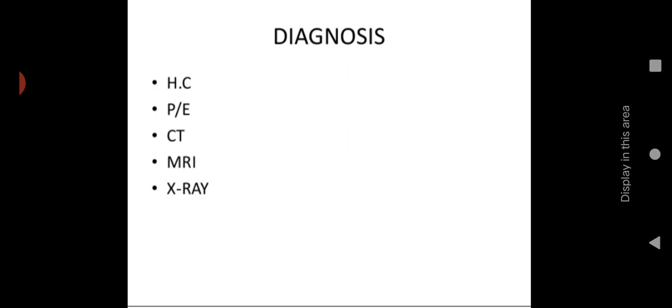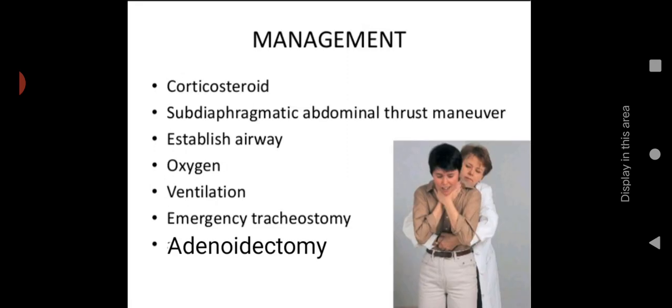Then X-ray should be taken. Neck X-ray or throat X-ray will help in identifying the structure, shape, and size of the larynx. Then MRI and CT scan help to evaluate and identify details about the extension of the obstruction. Then the management includes administration of corticosteroid, which helps to relieve inflammation and infection. Symptomatic relief will be there.